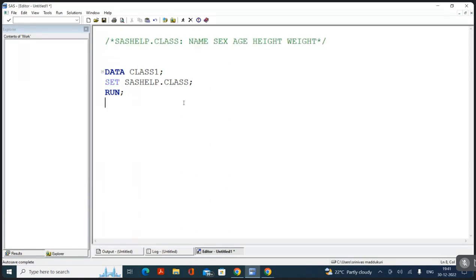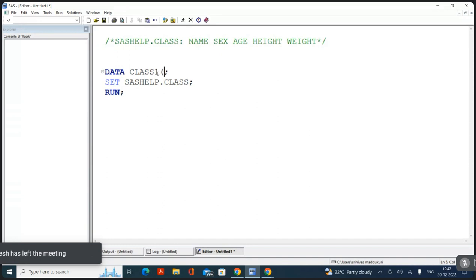Tell me, with our current knowledge, I want to create a class 1 data set from SAS help class. While I'm creating class 1, I want to have only name and age. What will you do with your current knowledge? How will you get only name and age into class 1? Keep option in the data statement. Okay, tell me how to write the syntax.